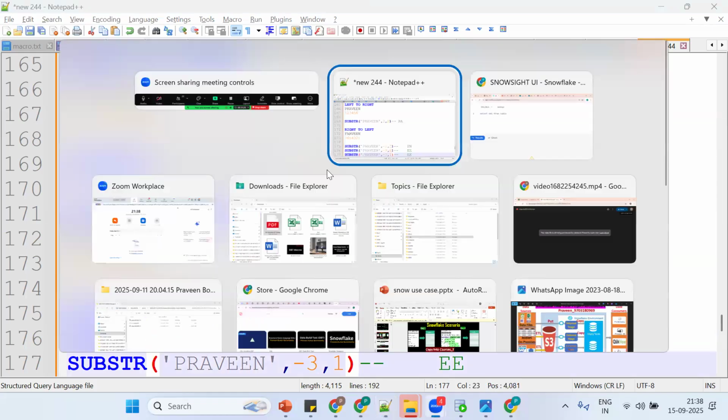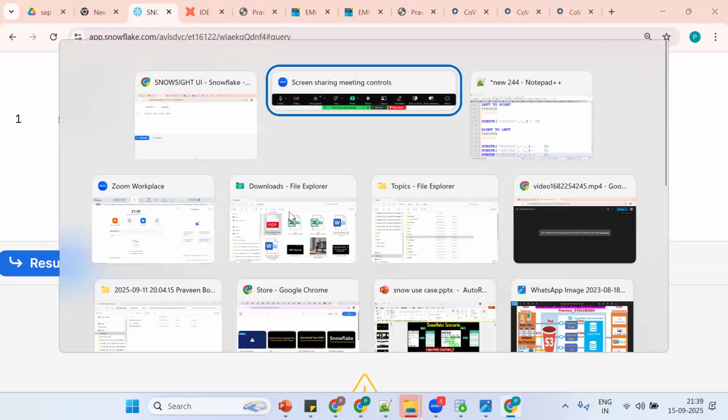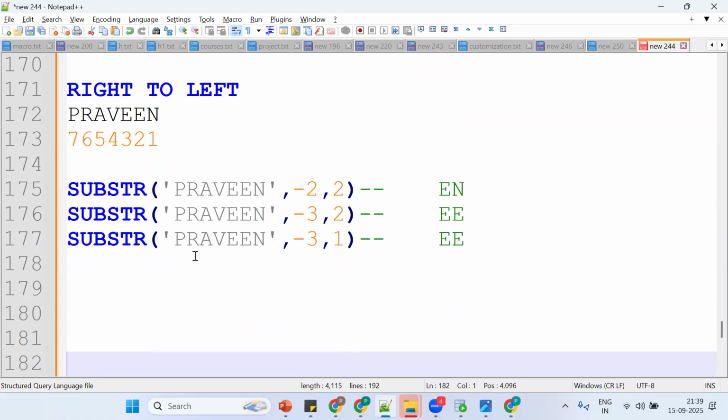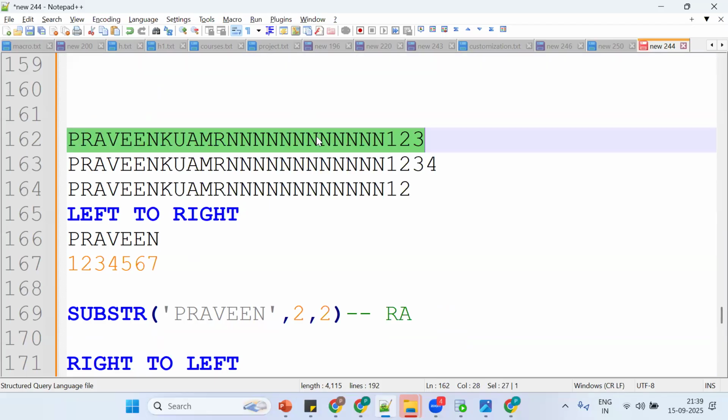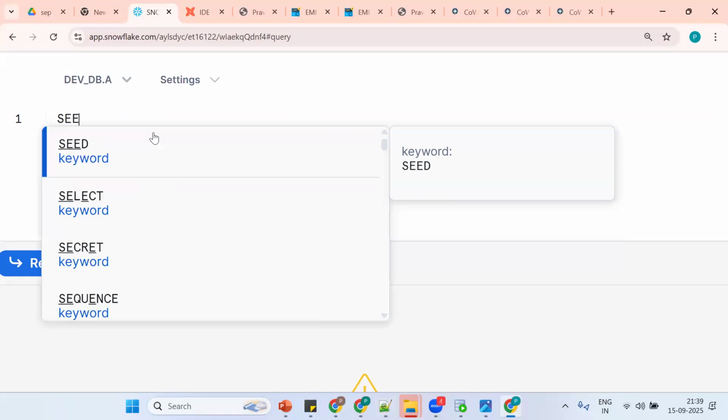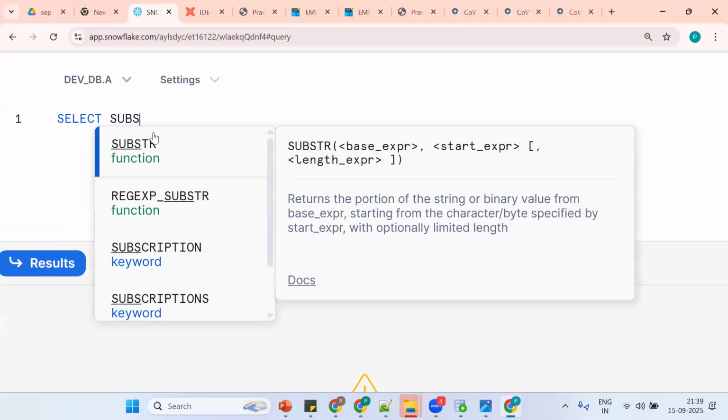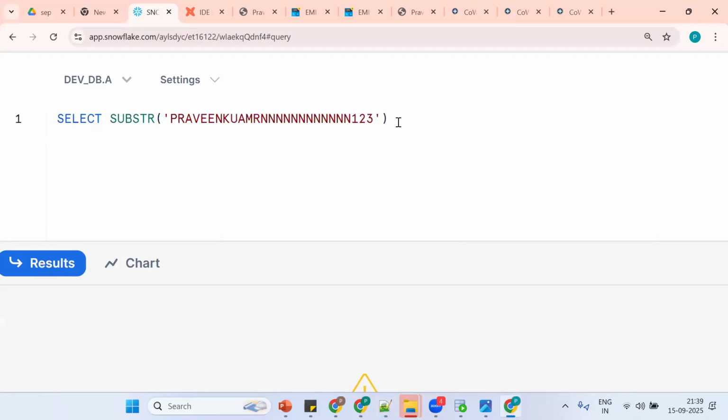One more time. Sometimes I want to extract the last characters. You'll see the example and get clarity. Now I want to extract the last characters. Select the substr here, with a single quote. Now I put -3, 3.